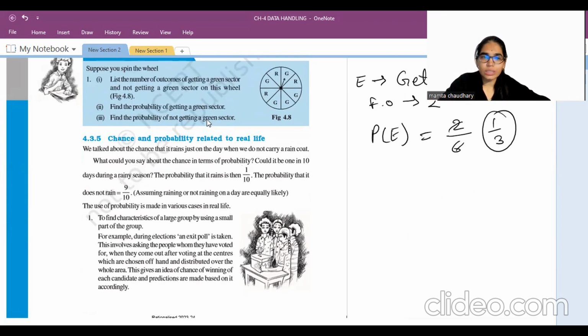A survey has been done to find how many people have voted, and how many wanted to vote for this particular party or that one. From this they get an idea, and accordingly they tell that this party can win. That is basically probability.